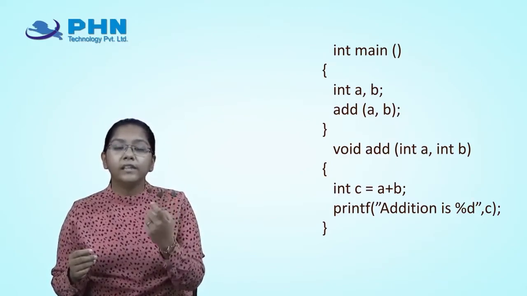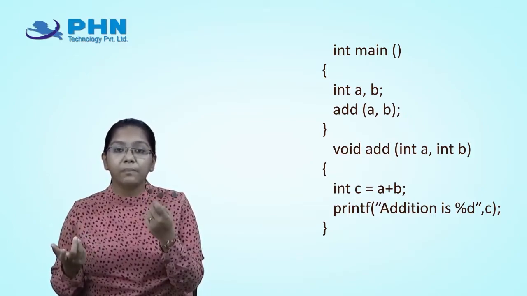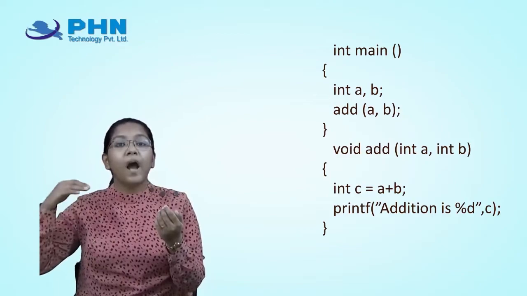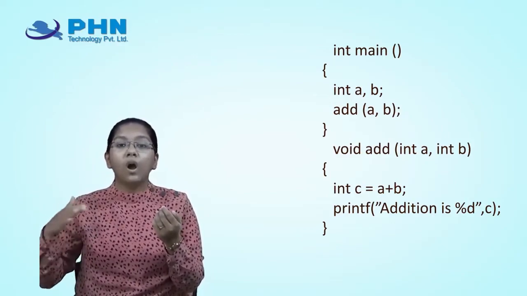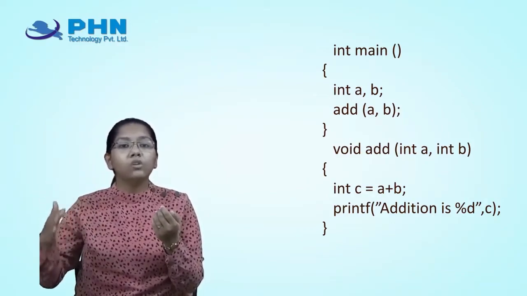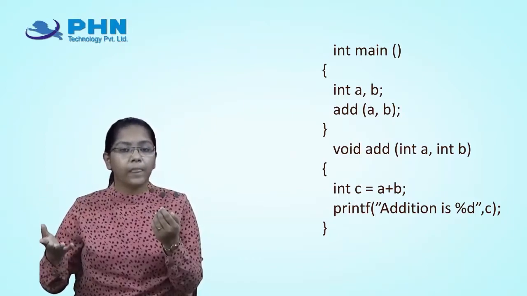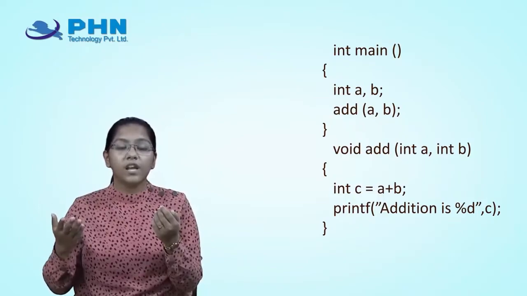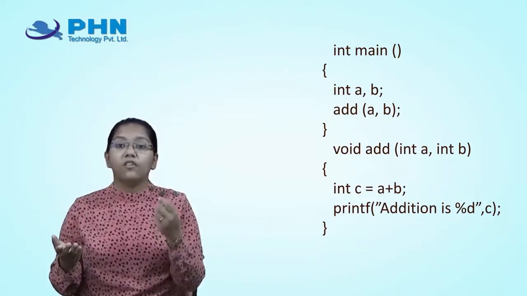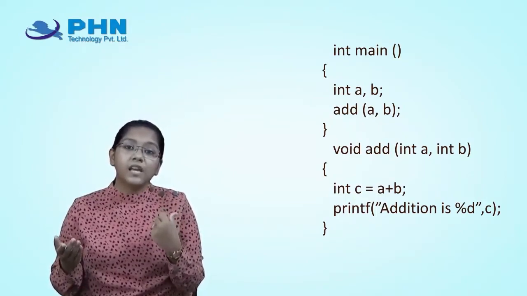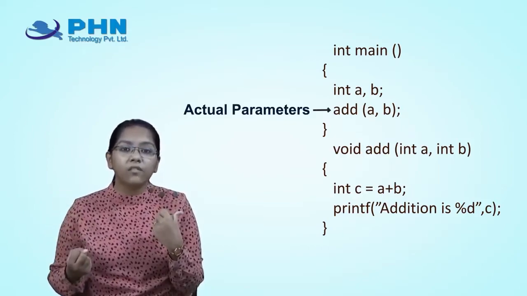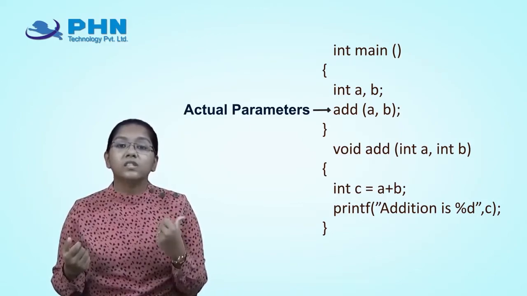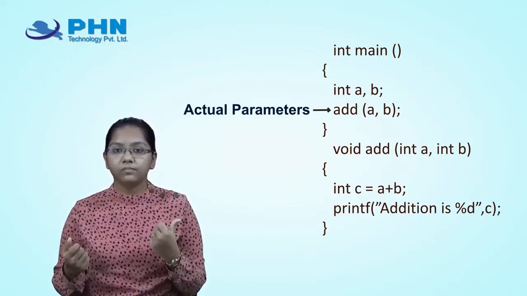So in conclusion, actual parameters are the parameters which pass the value to a certain parameter or argument. Whereas these are receiving the value passed by my actual parameters, and this is my formal parameter.